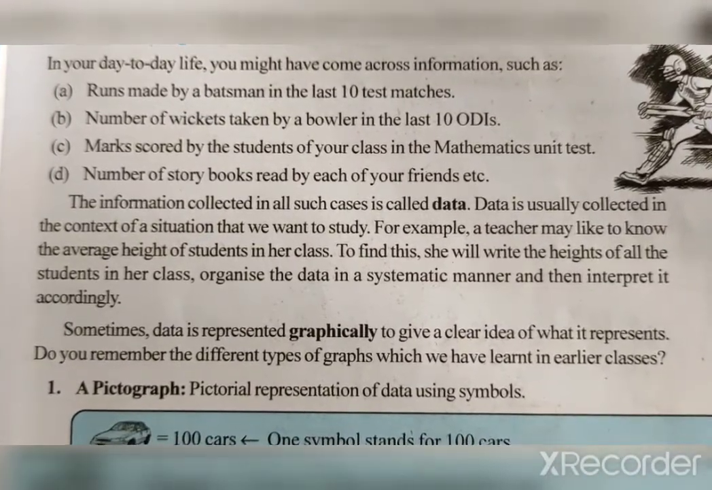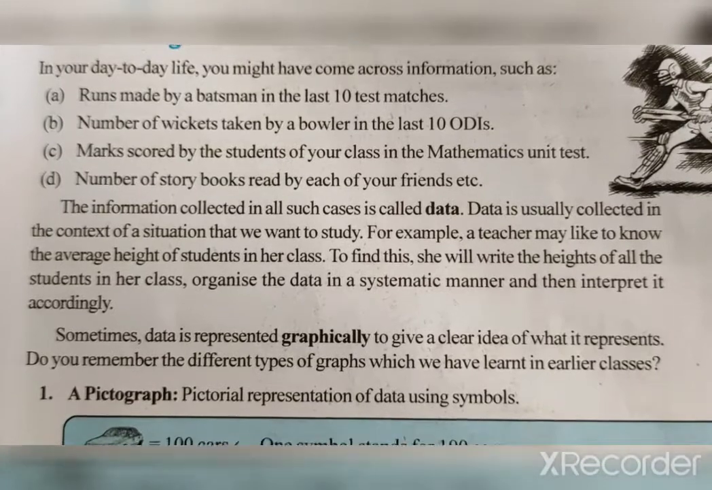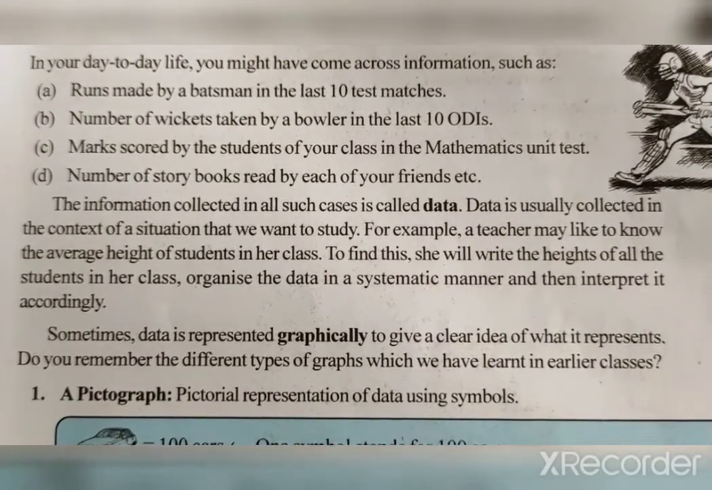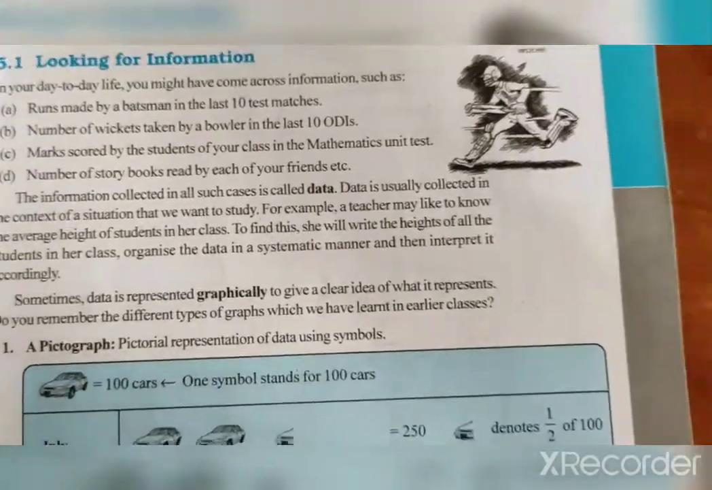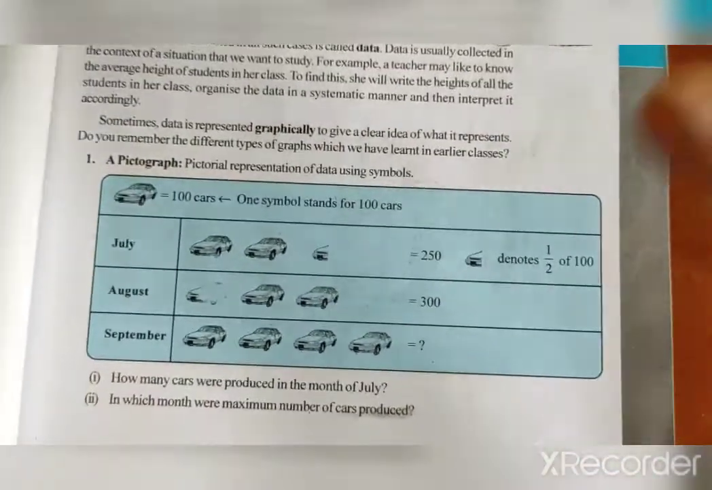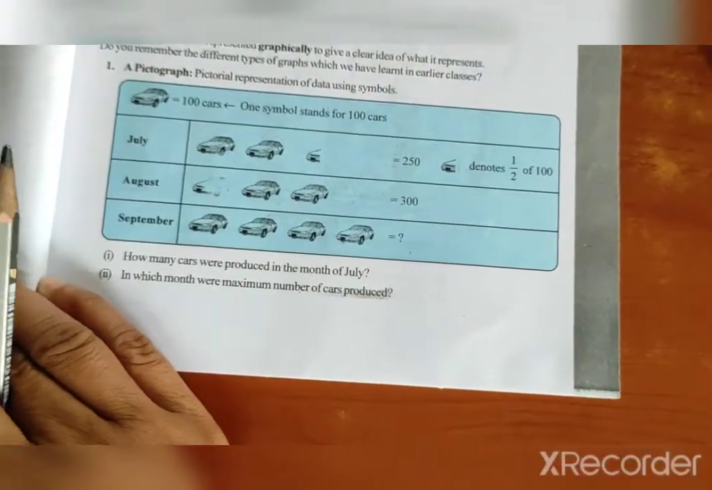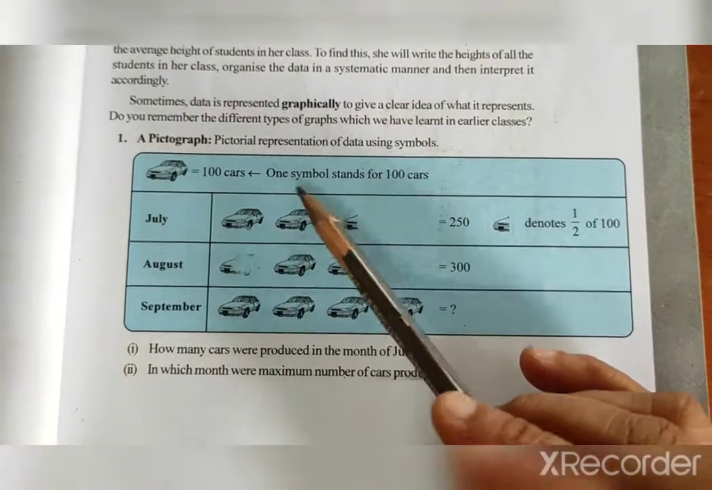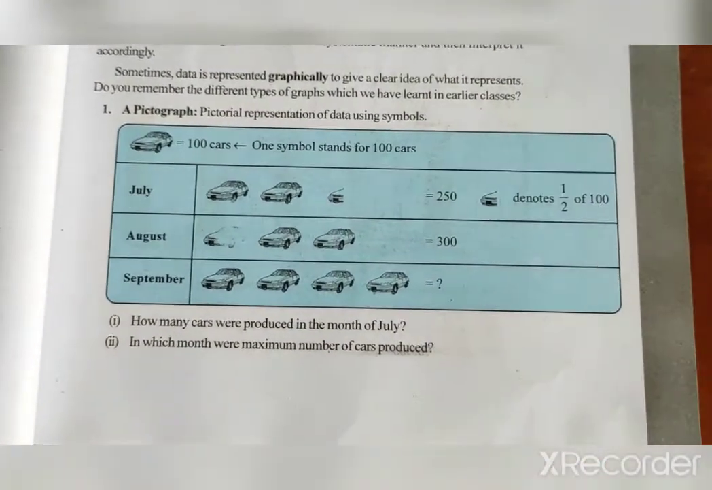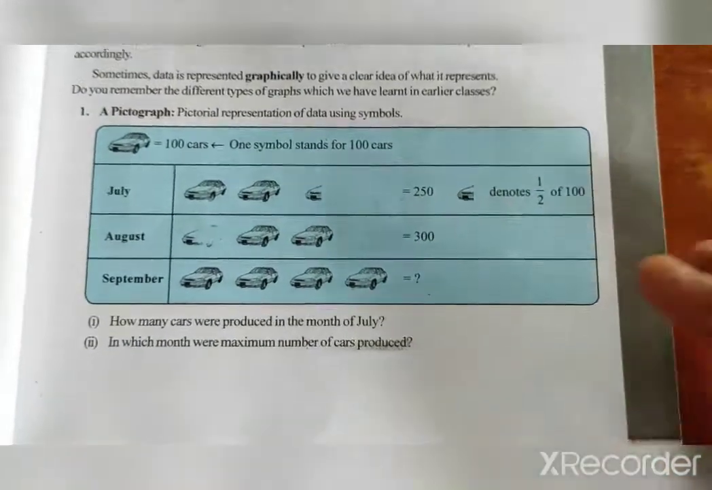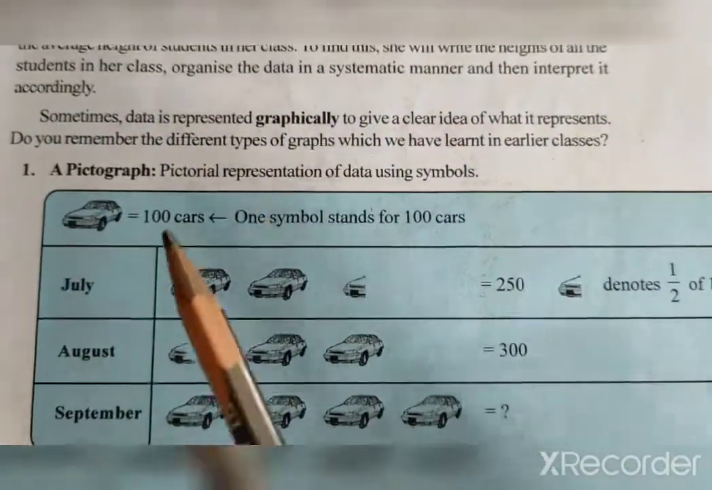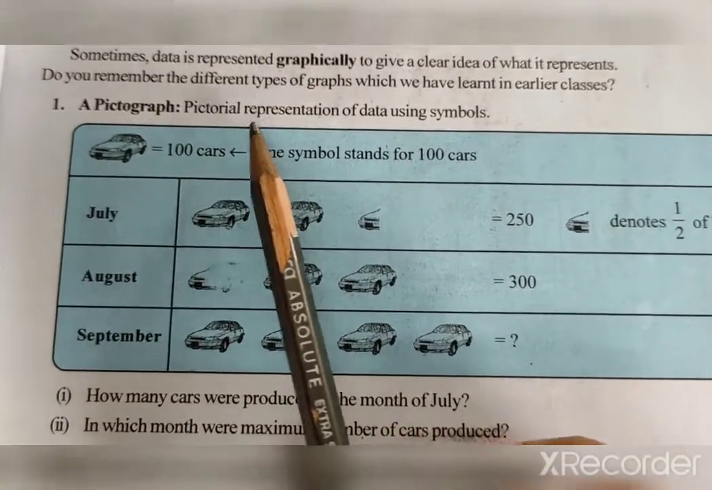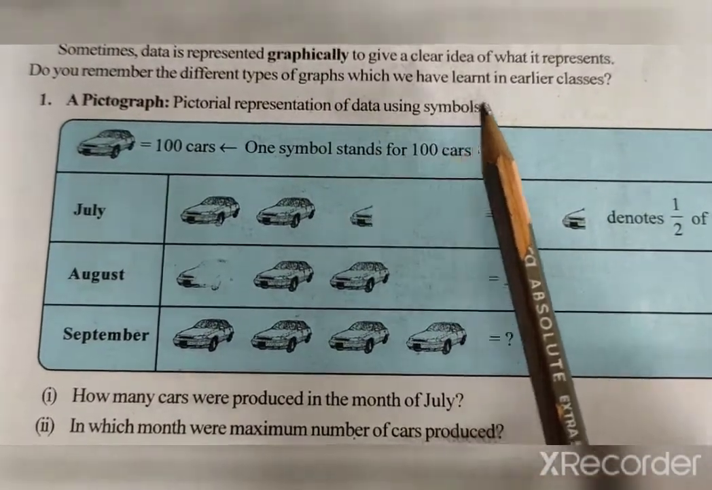Sometimes the data is represented graphically to give a clear idea of what it represents. Do you remember the different types of graphs which we have learned in the earlier classes? In the earlier classes, that means small classes like third standard and fourth standard, you have drawn this type of pictograph. This is called a pictograph. In the sixth standard also. So sometimes data is represented graphically. A pictograph is a pictorial representation of data using symbols.